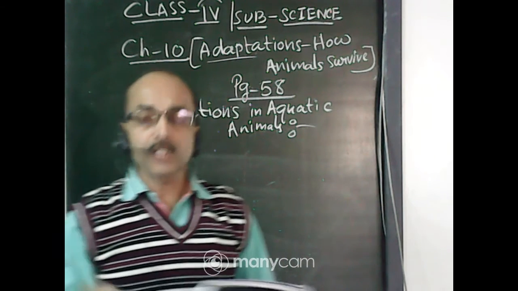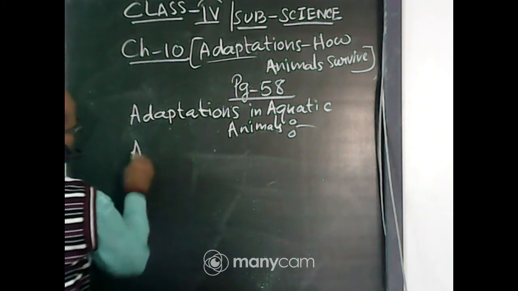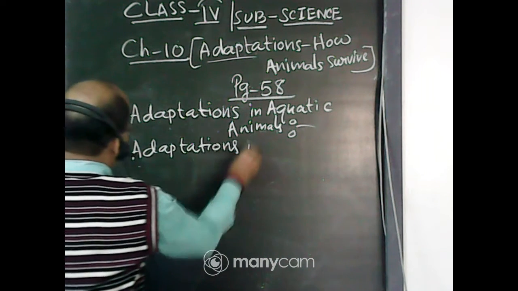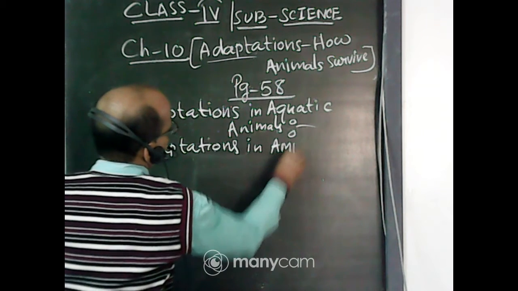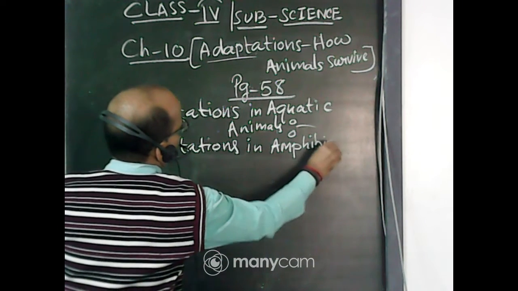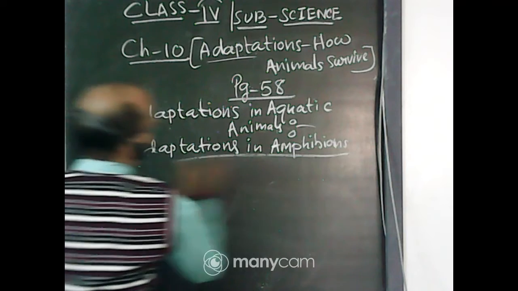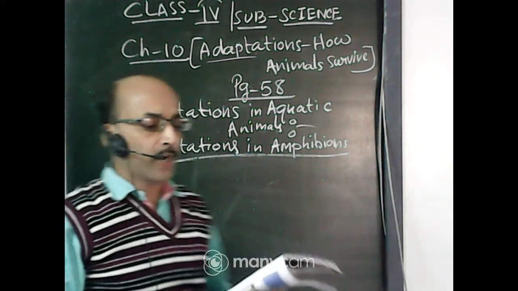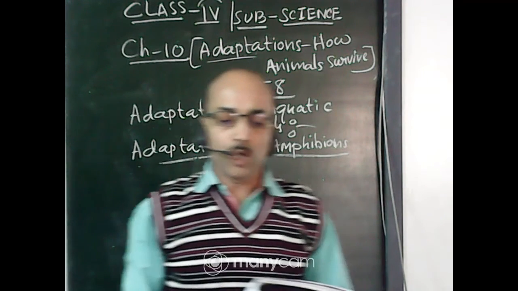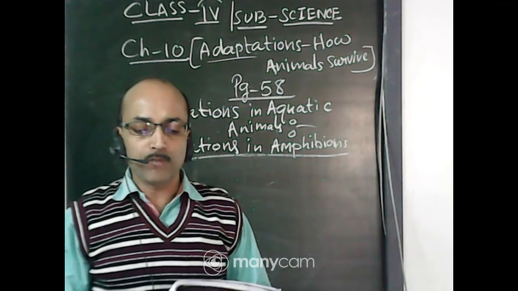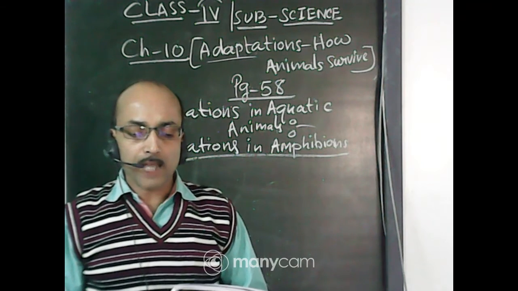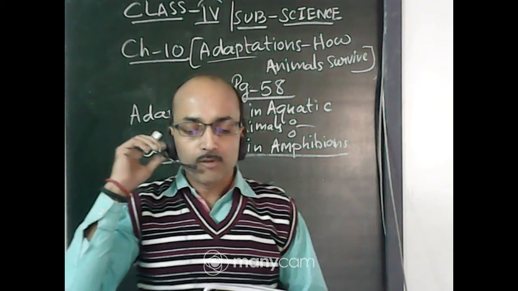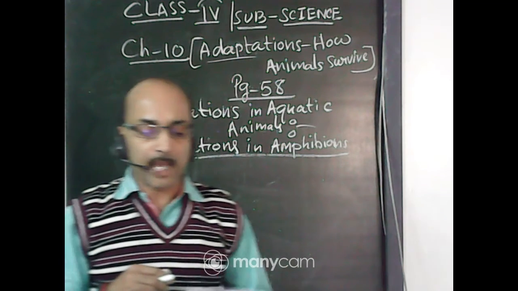Now adaptations in amphibians. What are the adaptations? These animals have moist skin to breathe in water. They also have lungs to breathe on land. They have web feet to swim. Amphibians like frogs and salamanders have strong back legs and shorter front legs to hop and move on land.